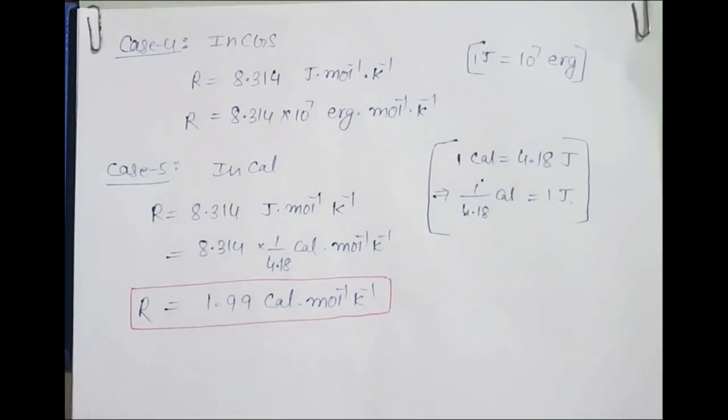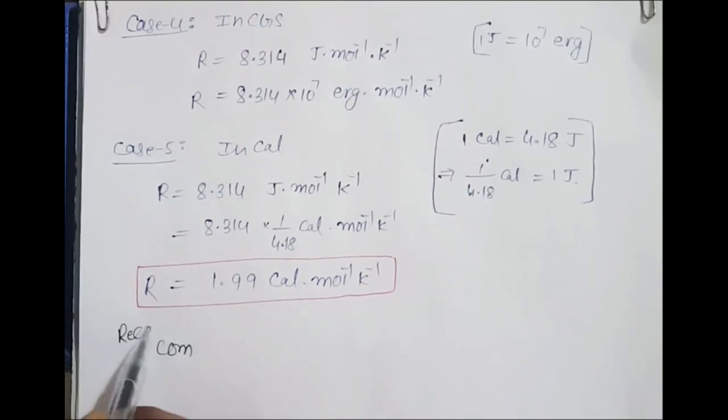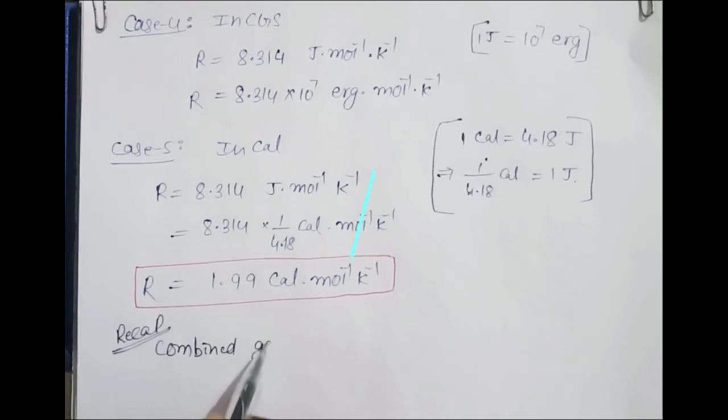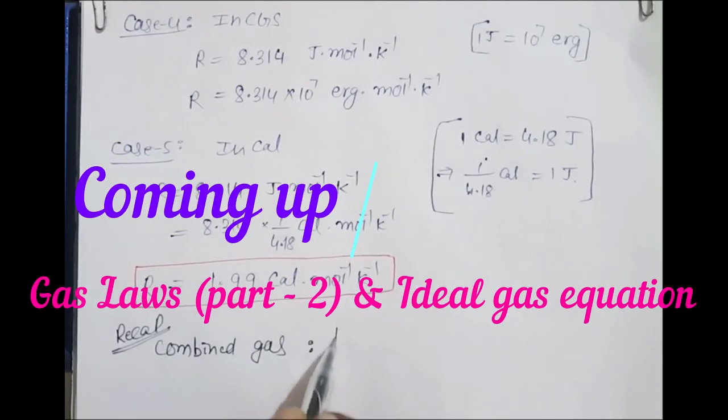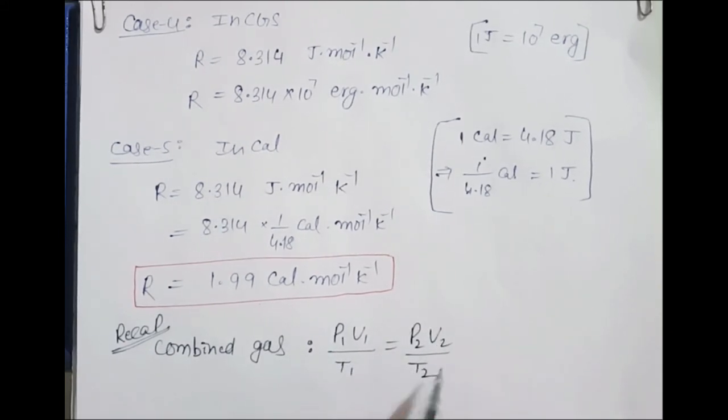So this is the conclusion of this class, right? I'll give you a recap of all the points we have studied so far. First we studied the combined gas equation: P1 V1 over T1 is equal to P2 V2 over T2.